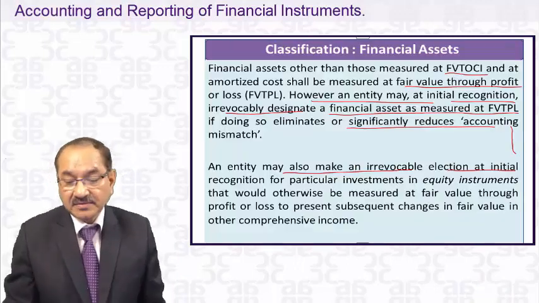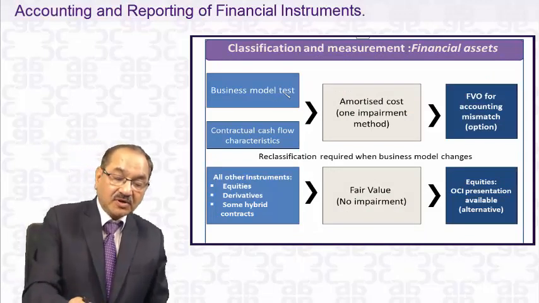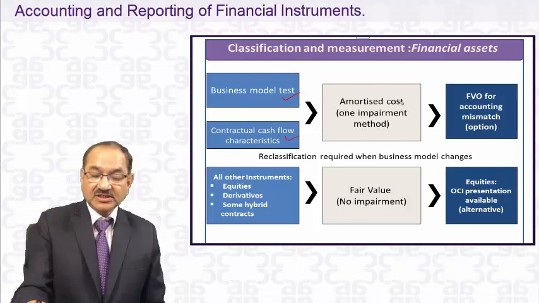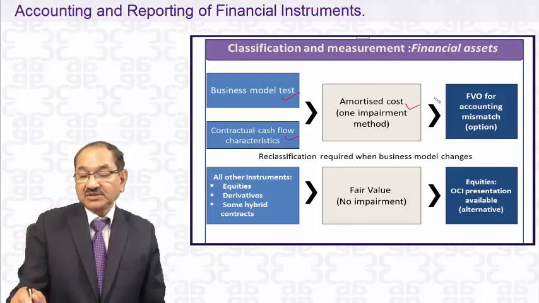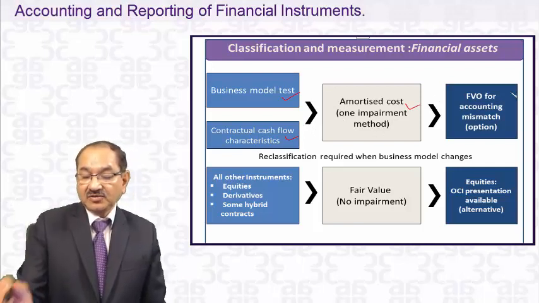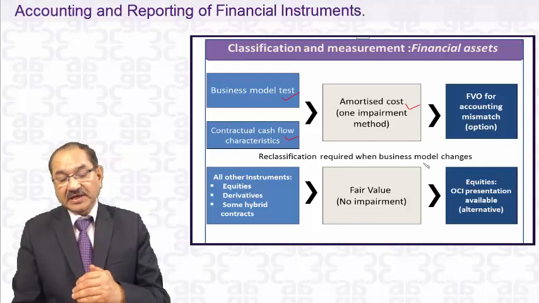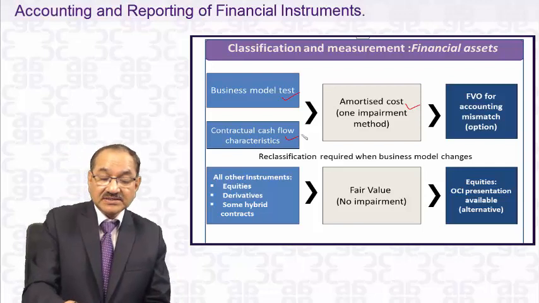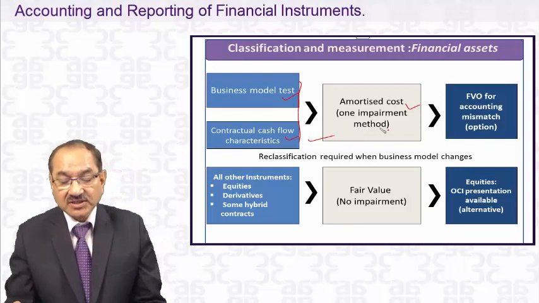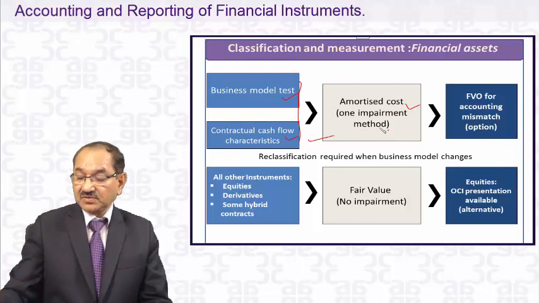Now this is the diagram by which you can understand. It's a business model test and a contractual cash flow test. If it is satisfied, then it will be amortized cost. If it is not satisfied, then fair value through profit and loss account. Reclassification is required when the business model changes. Certainly, if your business model changes, then you have to reclassify the assets. But we are concerned with this one. If it satisfies both the conditions, then it is amortized cost. And then certainly we will be talking later about the stage of impairment also.